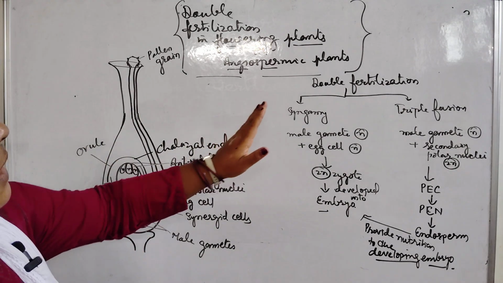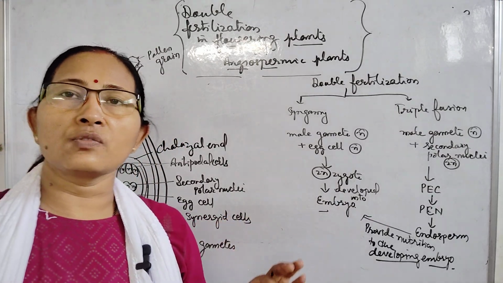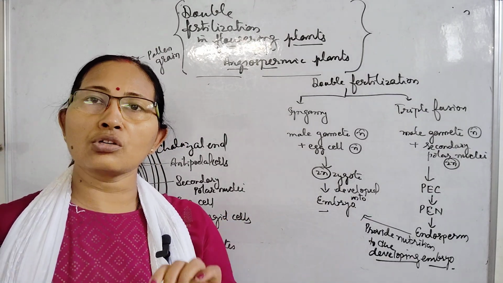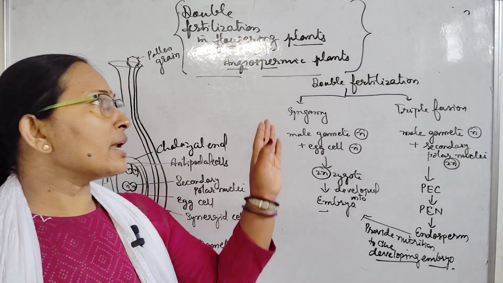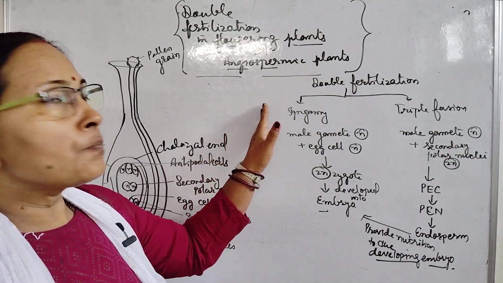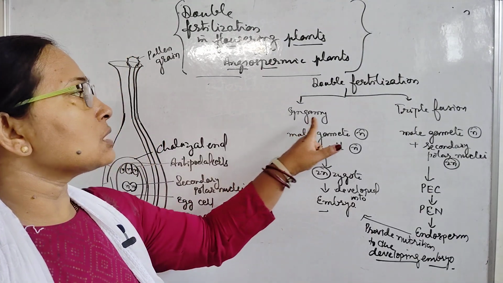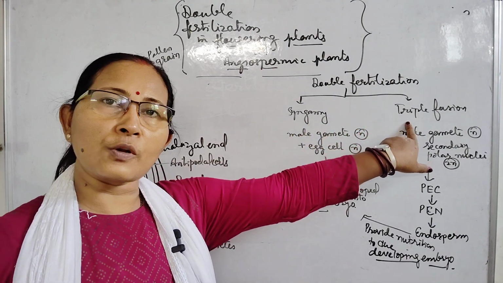Now, what is fertilization? Firstly, we have to know about fertilization. Fertilization is the fusion of male and female gametes. What happens in the case of double fertilization? In double fertilization, two types of fusion take place. The first fusion is syngamy, and the second fusion is triple fusion.